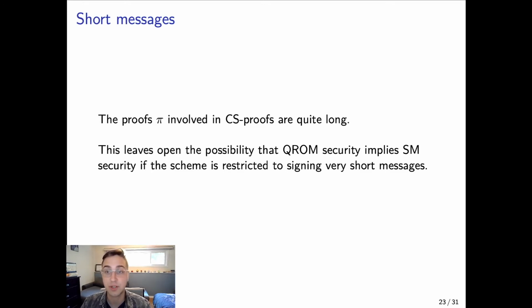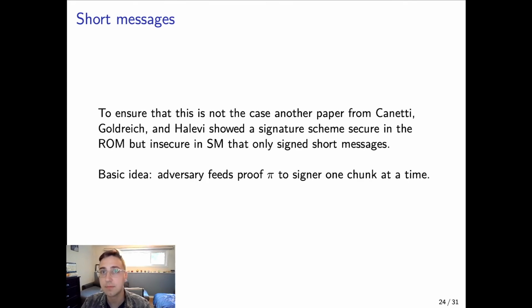But as mentioned, we also wanted to look at another scheme that considered only signing short messages. So the proofs pi involved in the CS proofs are fairly long, and this leaves open the possibility that the quantum random oracle model security implies standard model security if the scheme is restricted to signing just very short messages. So to ensure that this is not the case, in another paper from Canetti, Goldreich, and Halevi, they showed a signature scheme that is secure in the random oracle model, but insecure in the standard model, but this scheme only actually needs to sign short messages.